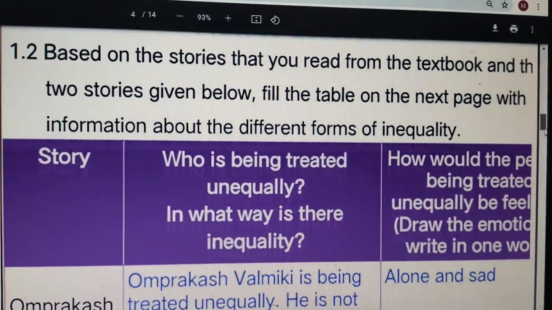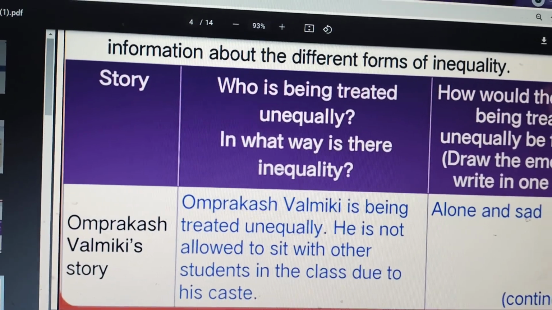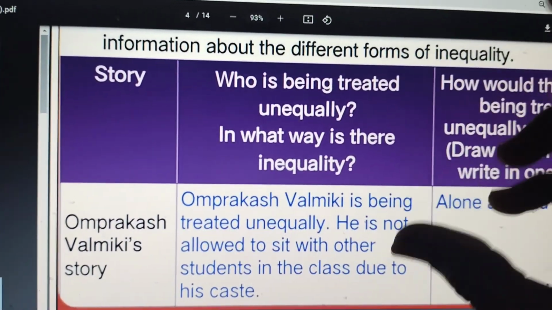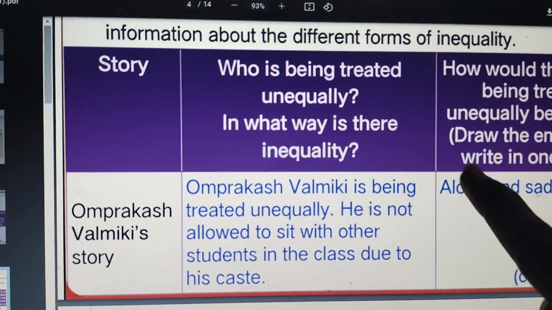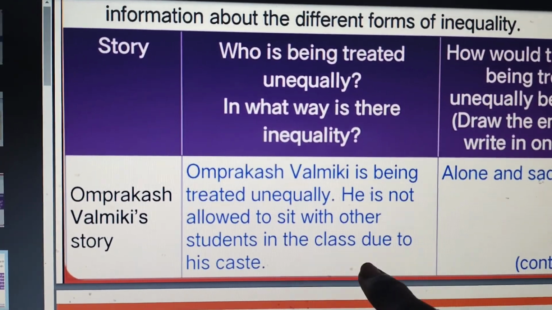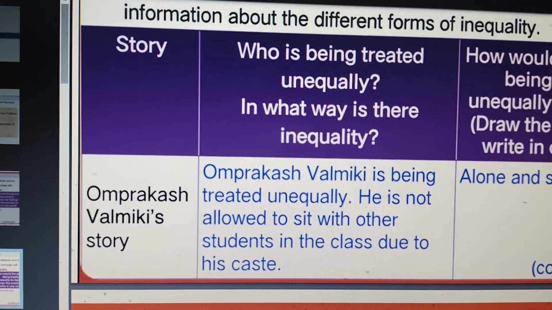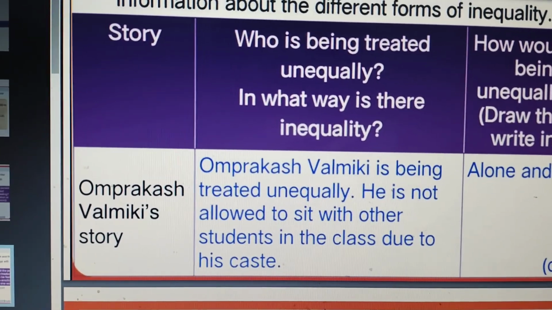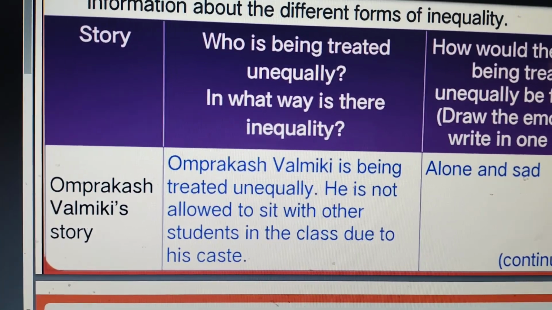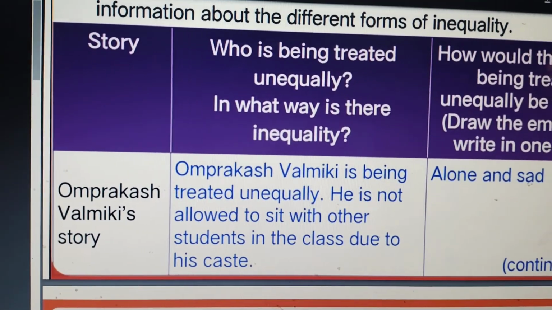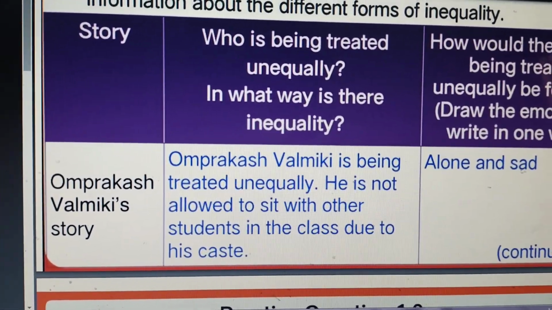And the next story is about Om Prakash Valmiki. You all know that he was mentioned as facing untouchability, right? So Om Prakash Valmiki is being treated unequally. He is not allowed to sit with other students in the class due to his caste. He is a Dalit child, a boy from the Dalit community. He was refused to sit near the other children. So how will be the feeling of that particular boy? He felt alone and sad all the time, right?